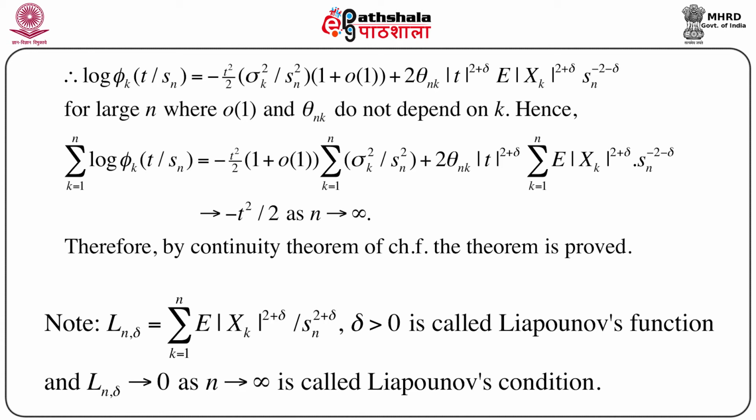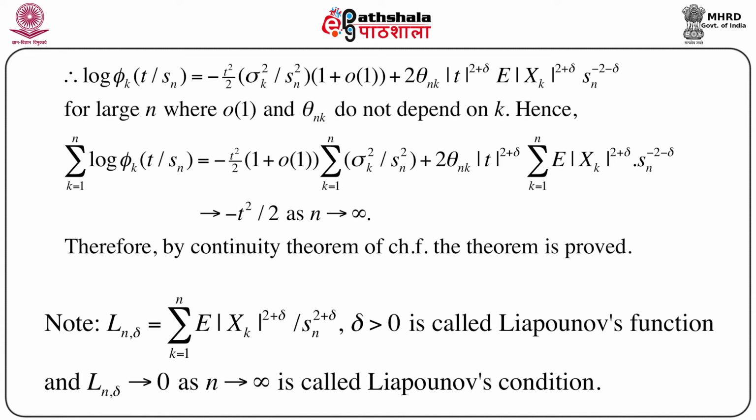Basically, although this looks slightly complicated, if you start writing, it won't be very difficult, because we are just using the Taylor series expansion and neglecting all higher order terms as n goes to infinity, because Sn square goes to infinity, as we have already seen. So this entire quantity basically goes to minus t square by 2 as n goes to infinity. So log of phi t goes to minus t square by 2, and hence phi t goes to e to the power minus t square by 2.